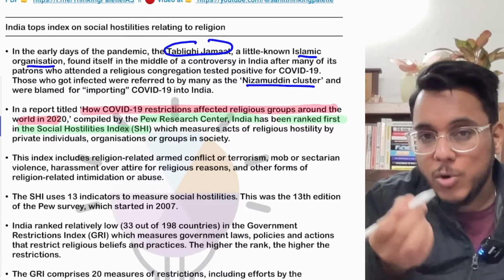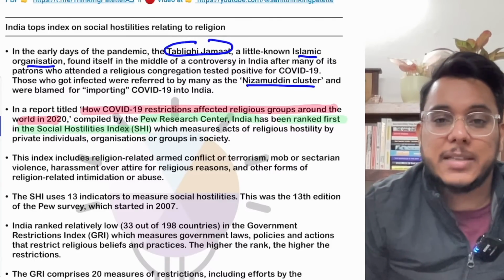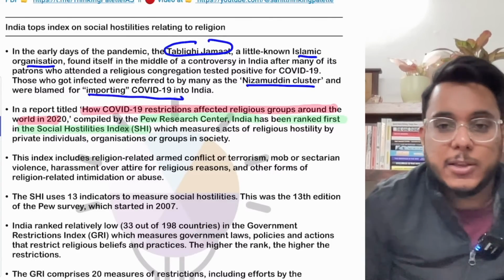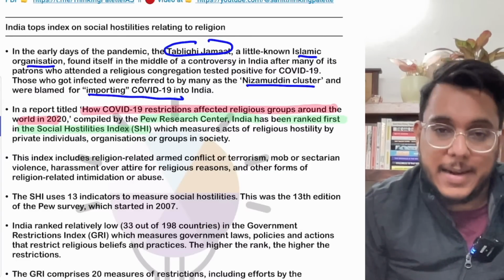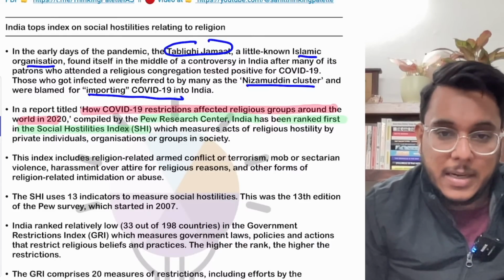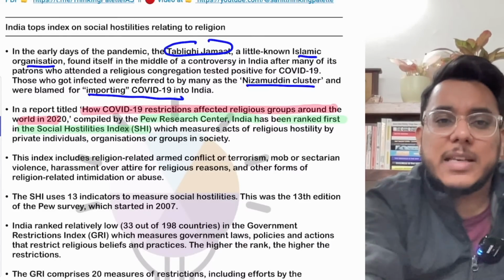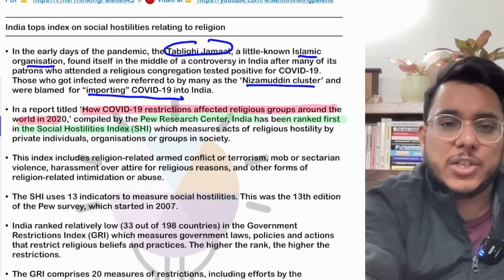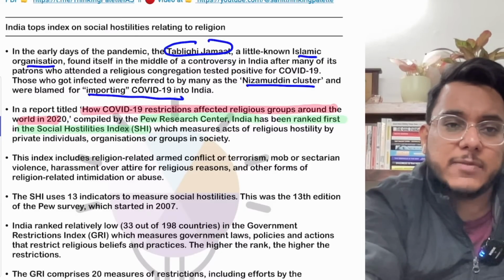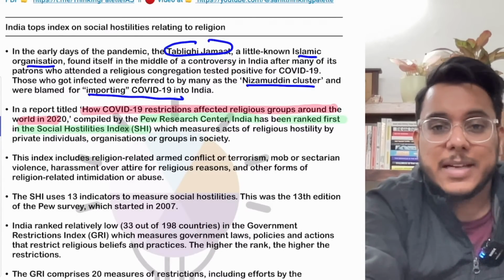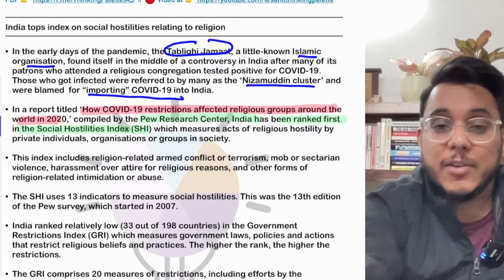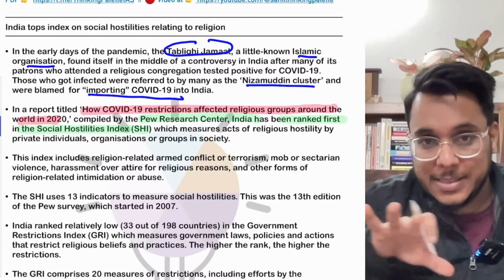And the people who were found in that Tablighi Jamaat center were said to be deliberately importing COVID-19 into India, and that there was a conspiracy to spread COVID-19 in India. So that particular controversy started. However, after that, we have seen that many other religious organizations also held other religious festivals, but that particular thing did not come up. So basically, it has been said that at times certain religions are selectively being challenged. Who says this? The article says this.